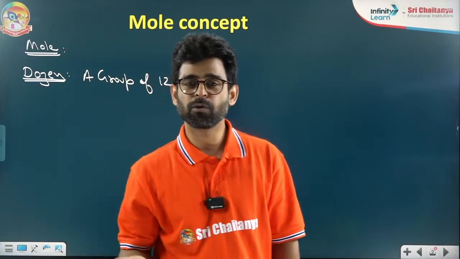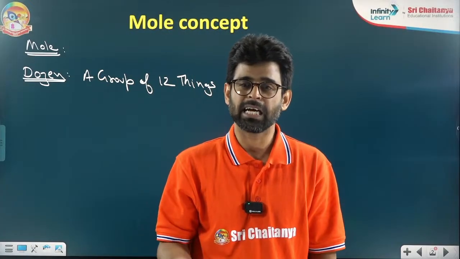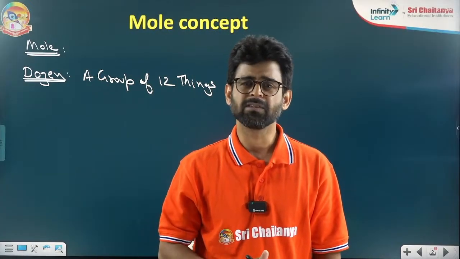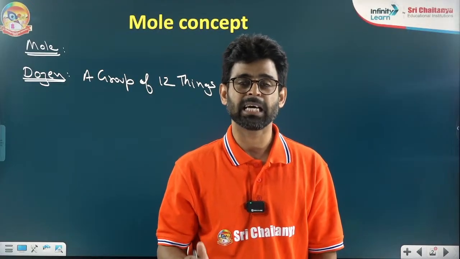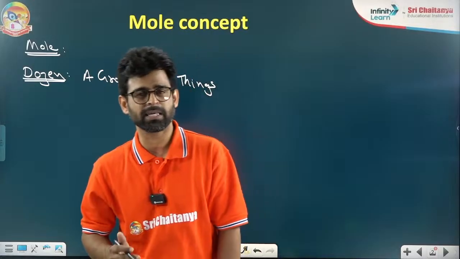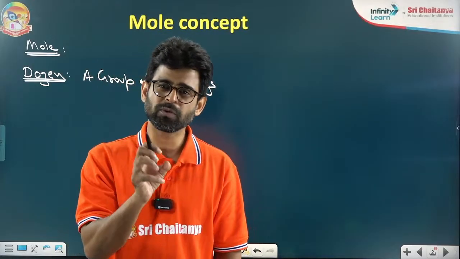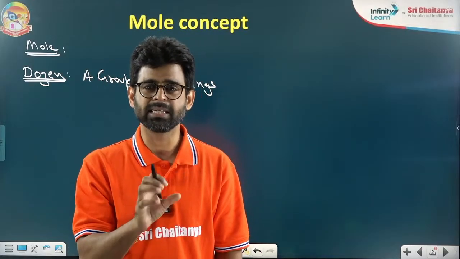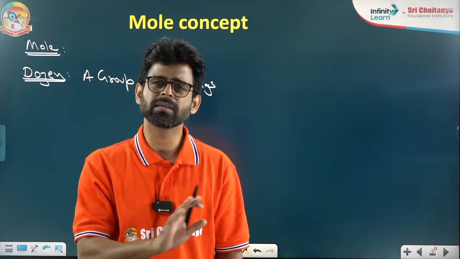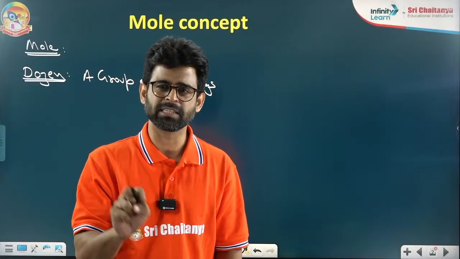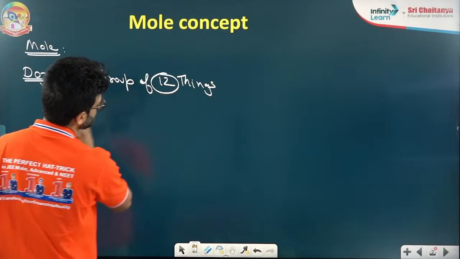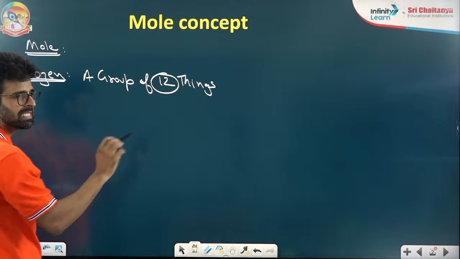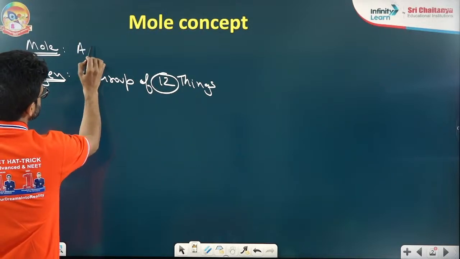Like if I have 24 bananas, I will say I am having 2 dozen bananas, right? If I'm having 60 bananas, I will say I am having 5 dozen bananas. That's it. So a group of 12 things is considered as dozen. Nothing else. No confusing definition.